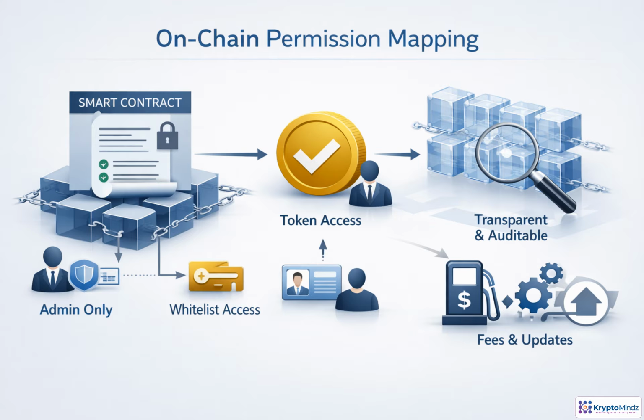With on-chain permission mapping, the smart contract becomes the gatekeeper. When someone calls a protected function, the contract checks msg.sender against a role, whitelist, or token balance before allowing execution. That makes access rules public, tamper-resistant, and easy to audit. The trade-off is flexibility. Changing permissions can require transactions, gas fees, or even contract upgrades, so these checks need careful design before deployment.